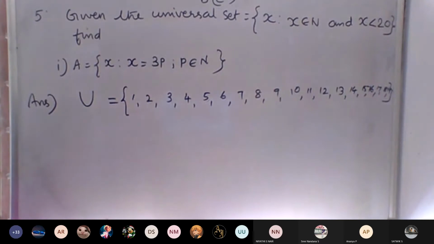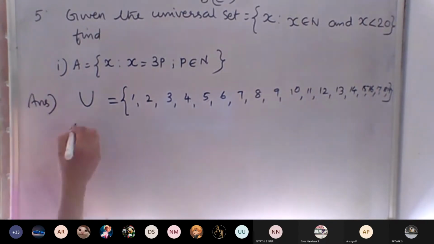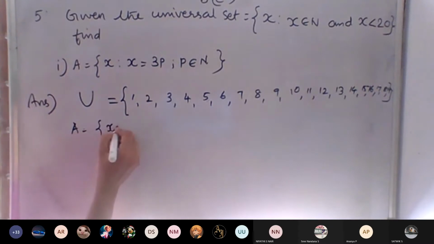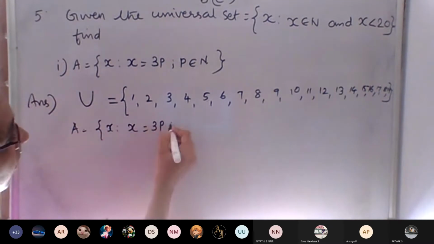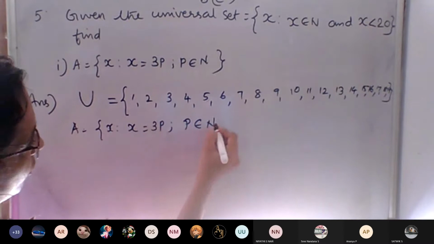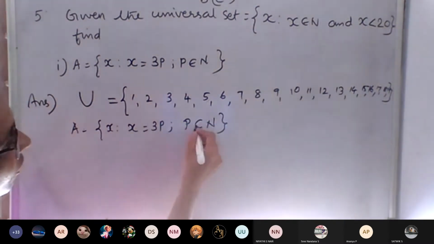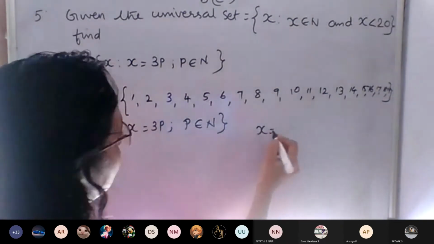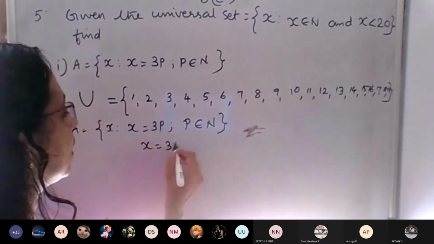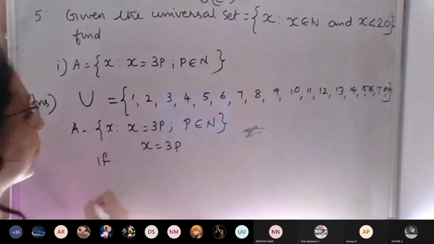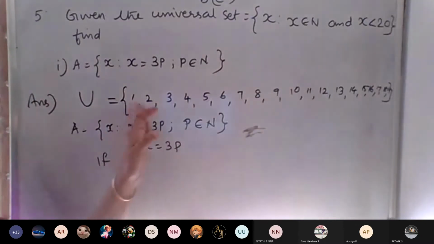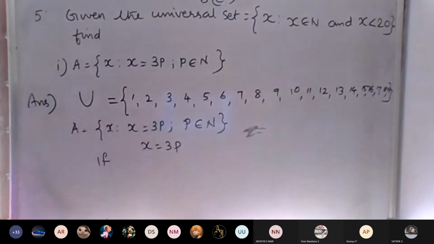First one: A is equal to the set of all x such that x is equal to 3p, where p belongs to N. So we take x is equal to 3p. Then p belongs to N means p belongs to all the natural numbers.